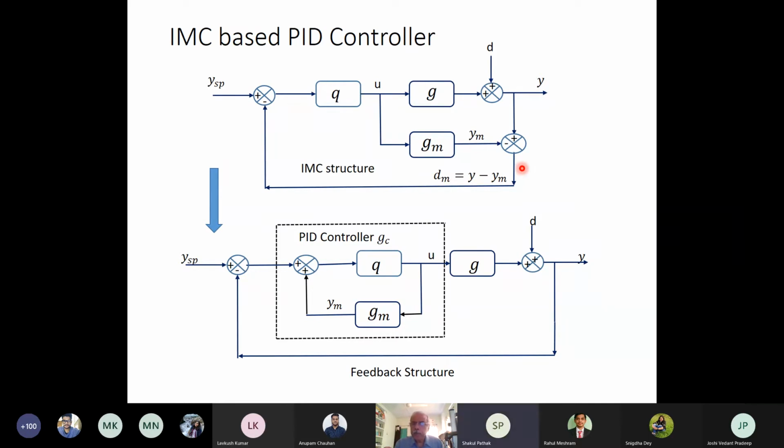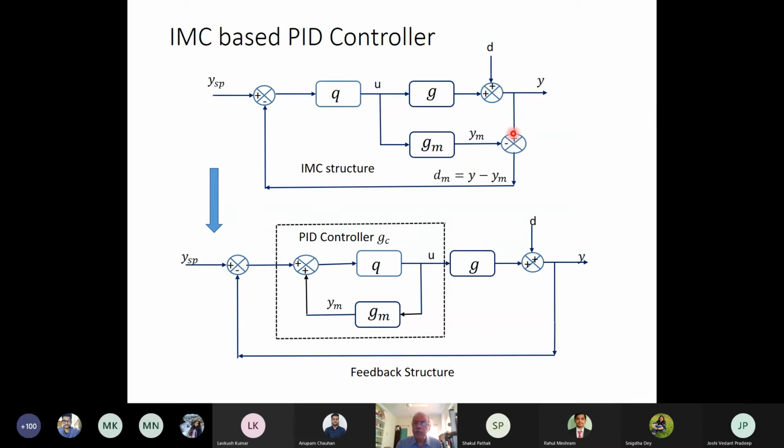Okay. Now here, this junction, if I move it here, that means this YM, I am moving it here and crossing this junction and putting it over here, which means YM here is negative, right? Up to this portion, YM will be negative.